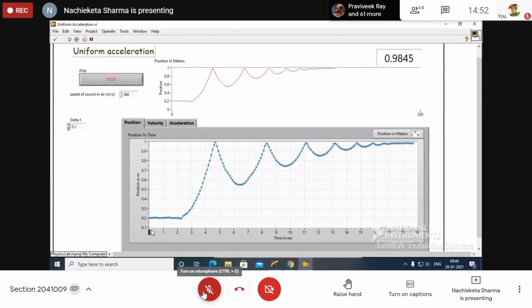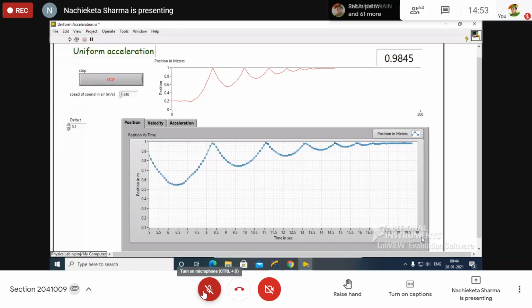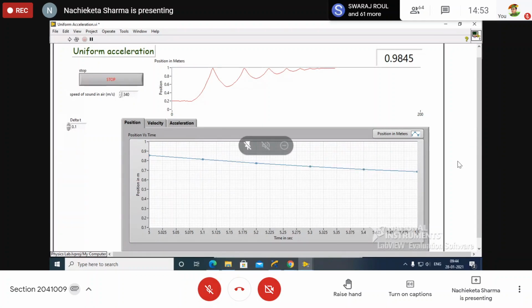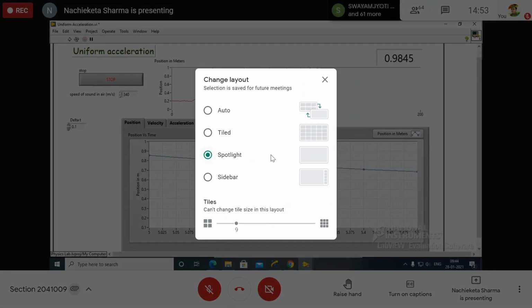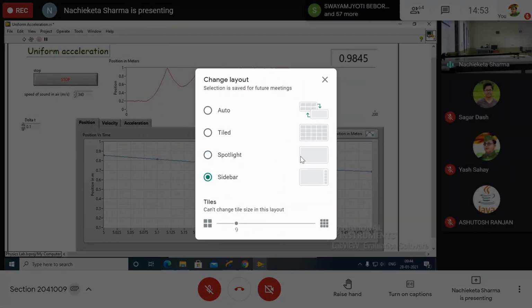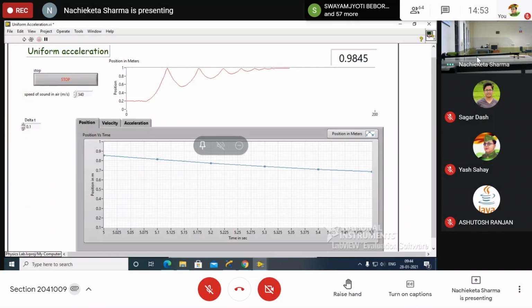This same procedure you have to follow here. Are you clear? I am choosing here 5 to 5.5. A small portion of upward motion I have chosen. Understand or not?